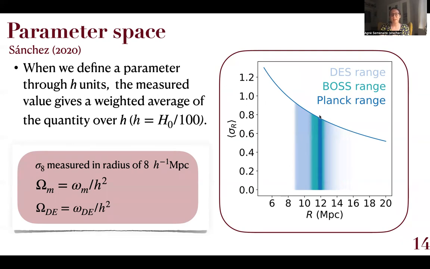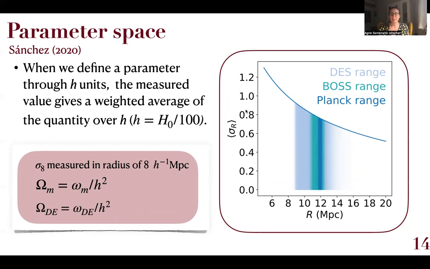So you will see that for Planck, as it constrains h well, it corresponds to 12 megaparsecs. And by measuring sigma 8, we're actually measuring the density field variance at a set scale. However, for DES, as its 8 megaparsecs over h corresponds to a wide range of physical scales, what we are actually measuring when we're measuring sigma 8 is a weighted average of this quantity. And therefore, the two parameters have different physical meanings for these two probes.